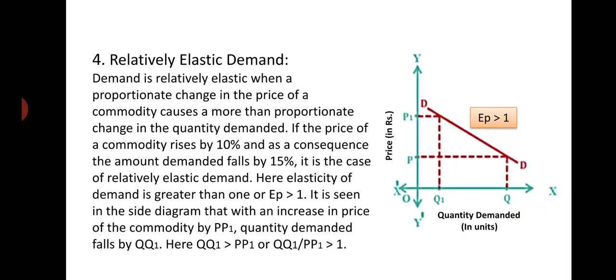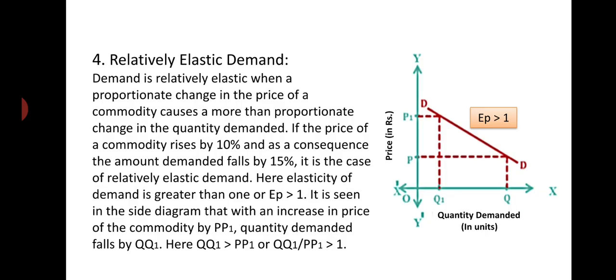Next, number 4 is relatively elastic demand. What is relatively elastic demand? Demand is relatively elastic when a proportionate change in the price of a commodity causes a more than proportionate change in quantity demanded. Remember, only then is demand said to be relatively elastic.